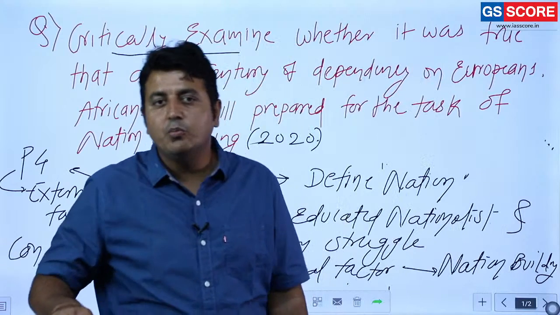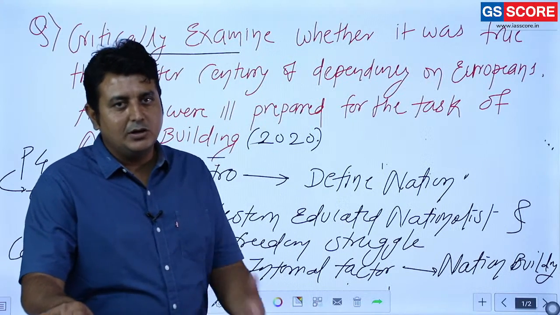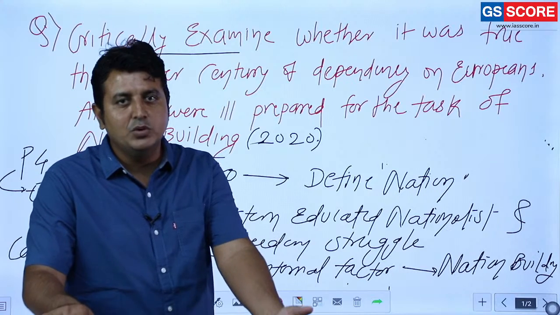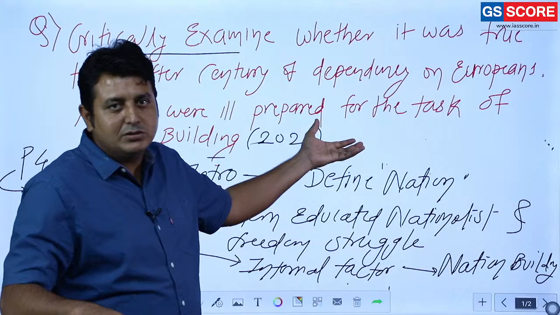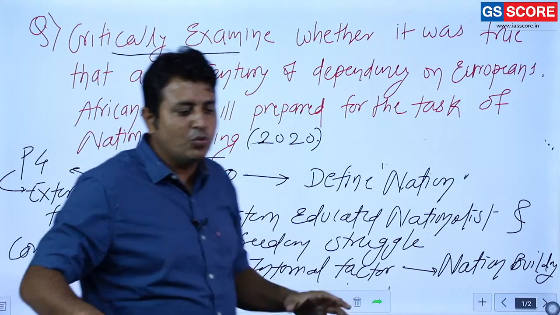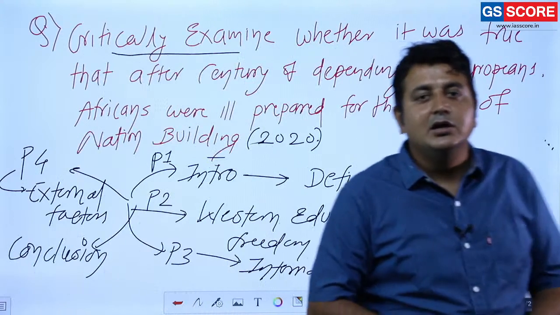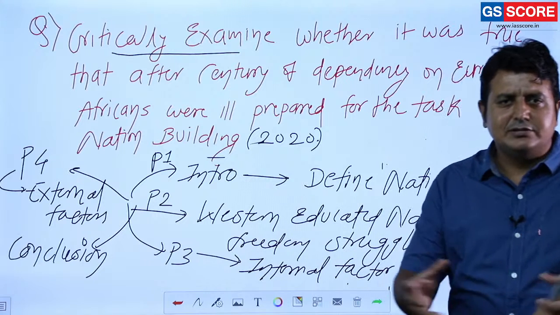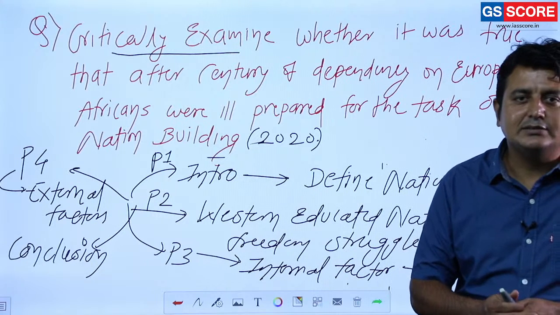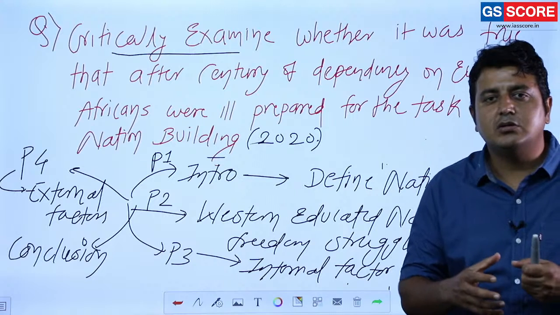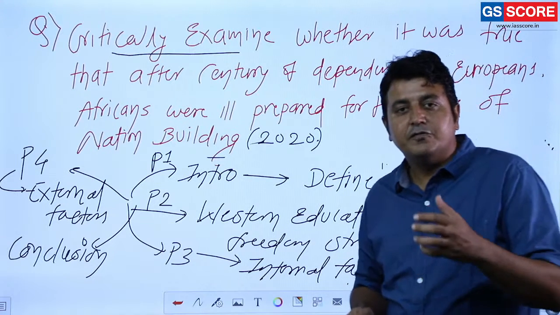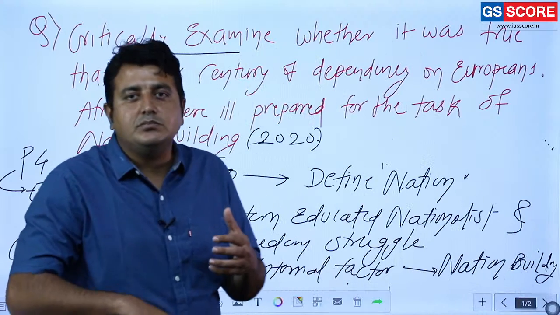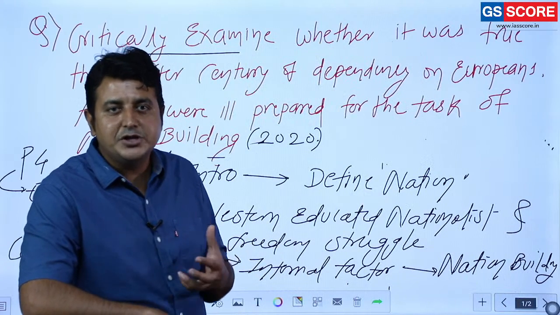So you are going to make the conclusion, and the conclusion is of course supporting the view that yes, these European powers made them weak. It's very simple. It is not the case that the idea of nation state was new in African nations.